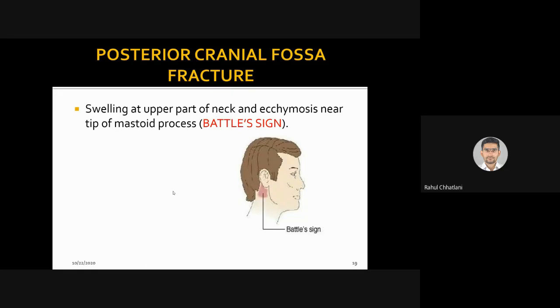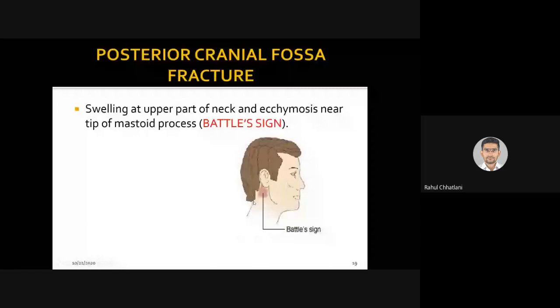Two players are running towards each other and they fall. They strike each other. Accidentally, they fall on each other. At that time also there are chances the player will have such a Battle's sign. So directly looking at this sign, you will be able to diagnose that the patient has traumatic brain injury. He or she should not be allowed to play, and later should be given rest and proper medication. So swelling is there on the upper part of the neck, and with ecchymosis you can see discoloration behind the ear, which suggests a posterior cranial fossa fracture.